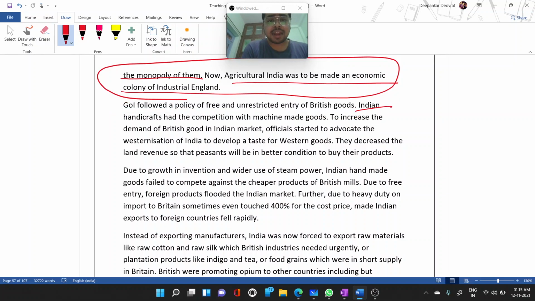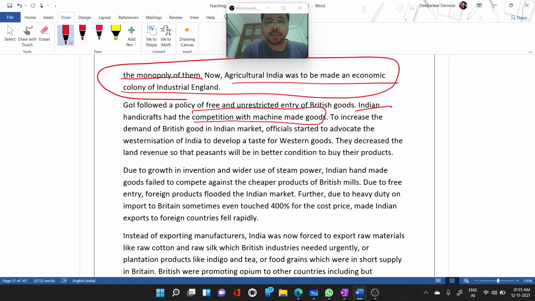Indian handicrafts had to compete with machine-made goods. With handmade products, they can manufacture one cloth in 1 week. Let us suppose from machines, in 1 week they can manufacture 500 cloths. So Indian manufacturers making goods by hand had to compete with machine-made goods.